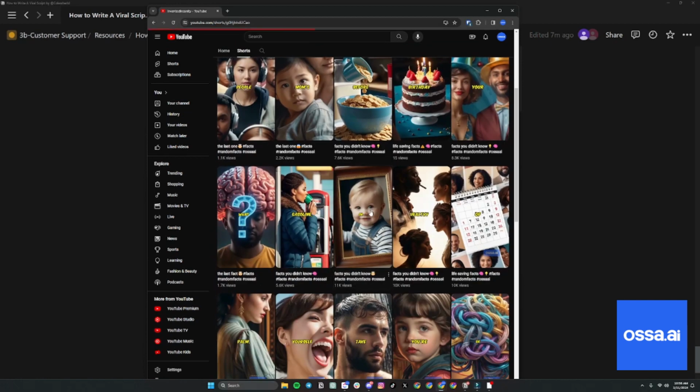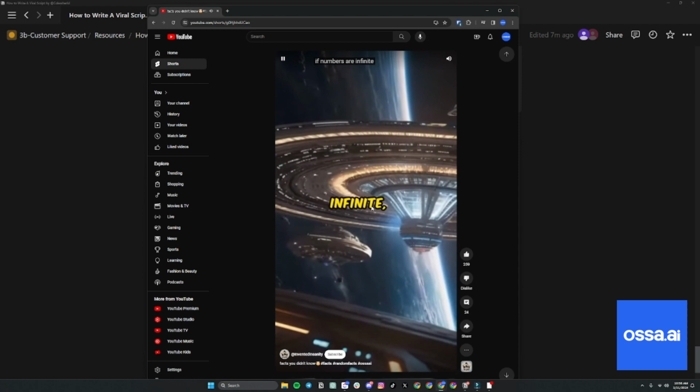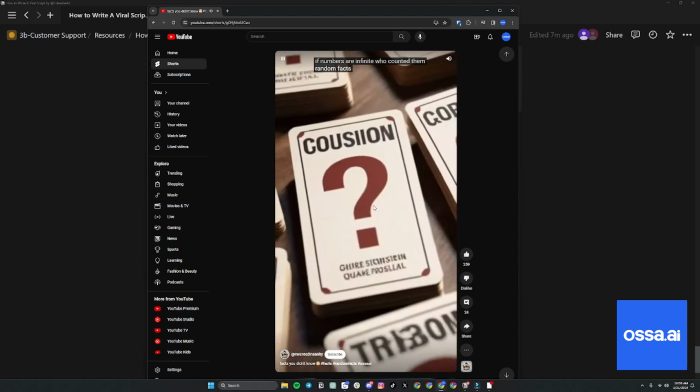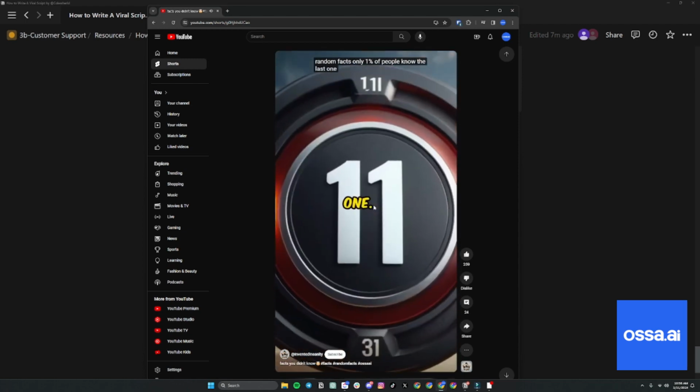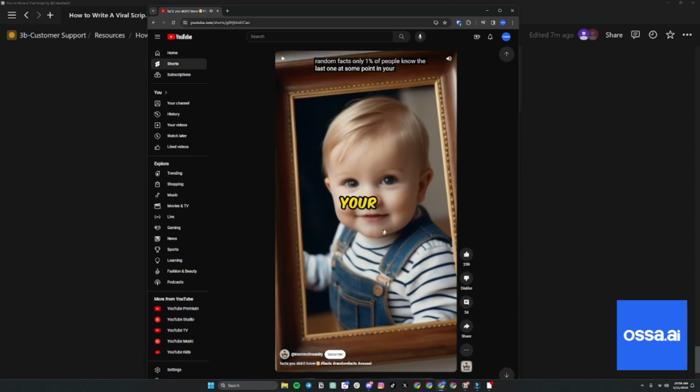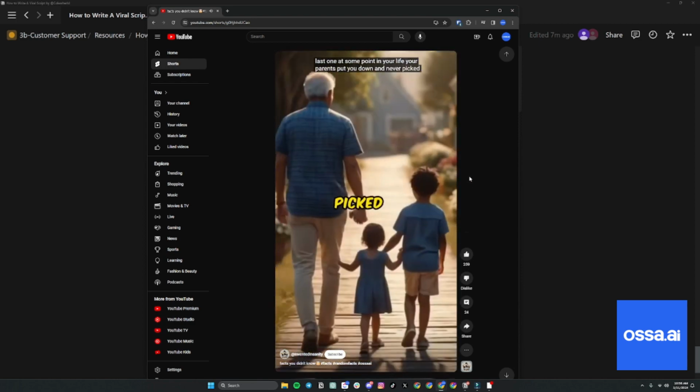Here's another example. If numbers are infinite, who counted them? Random facts. Only 1% of people know the last one. See how he threw that in there? So people are going to see that and be like, okay, maybe I know it. He's once again challenging the viewers to stick around because he's saying only 1% of people know it, and now they're going to wait.